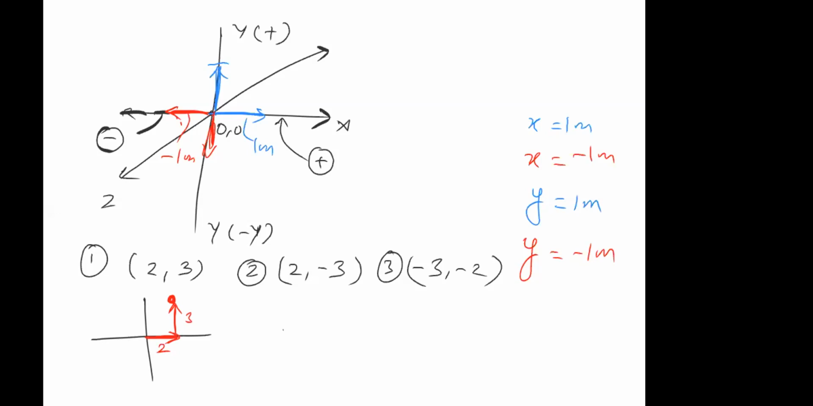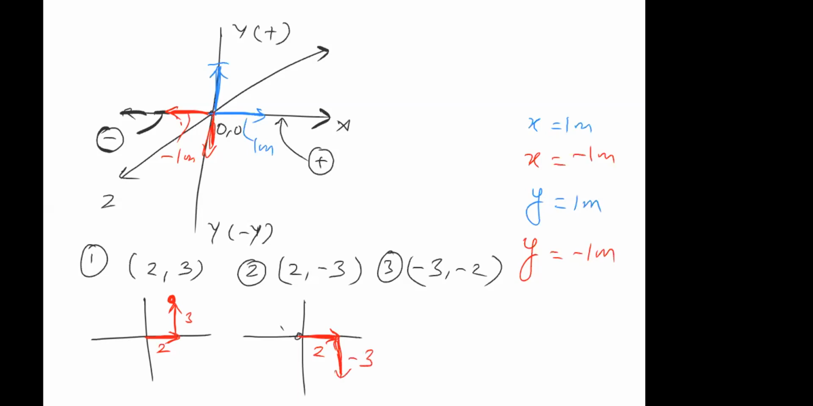Second one. This is 0. 2 is positive, so x is positive. So I'll draw it like this, 2. Now see, y is negative, so that means I'll have to draw it downwards. So this is minus 3.